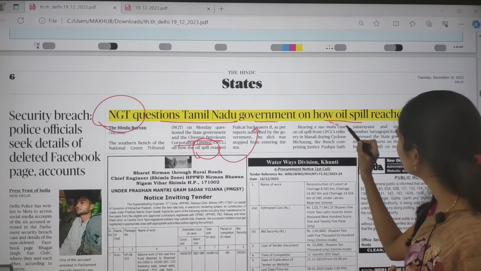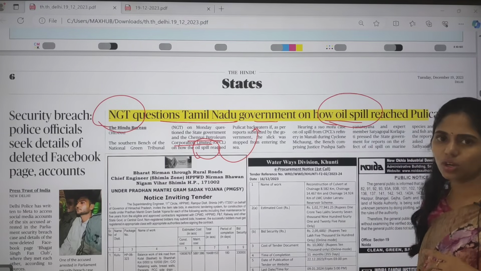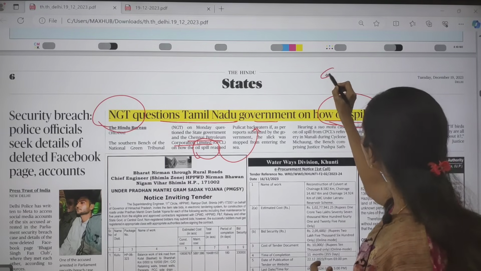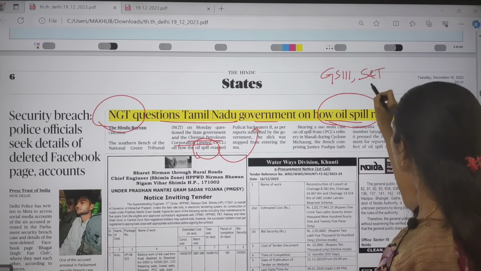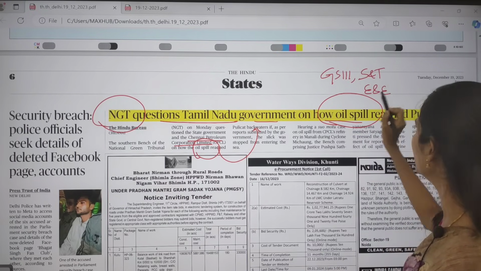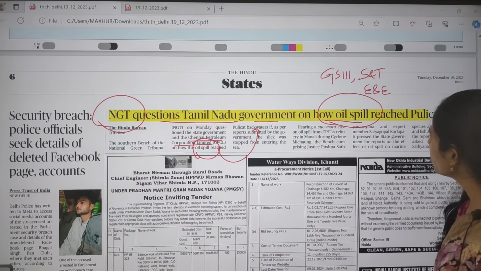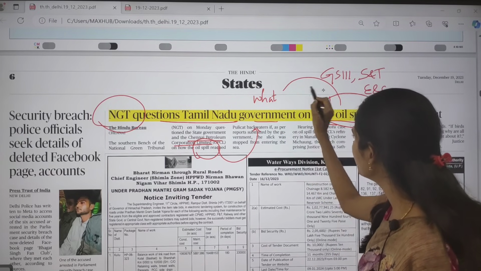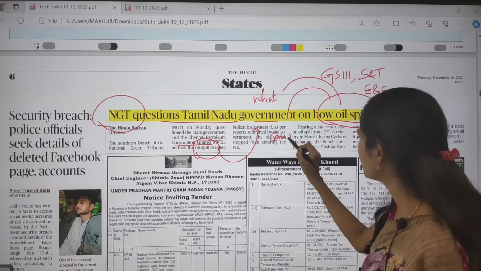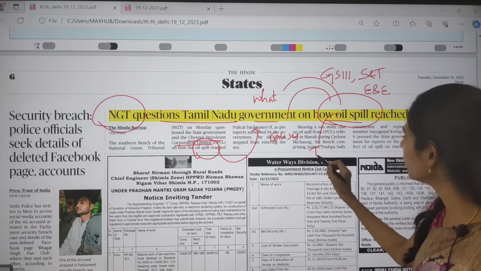Here we have to focus on the keyword: oil spill. This topic is important for GS paper 3 under science and technology and also environment and ecology. Here you have to understand the dimensions: what is an oil spill, what are the causes of this oil spill, and what are the impacts?